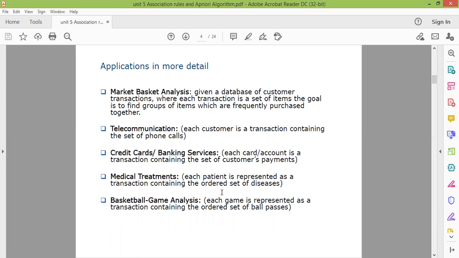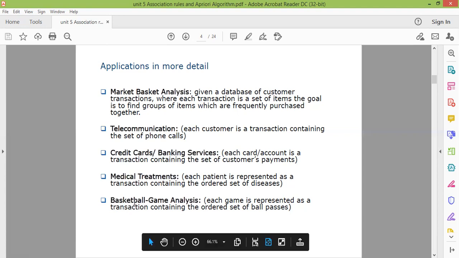Ordered set of diseases means if somebody has these symptoms, then they have a particular disease. So this is the symptom, this is the disease. This type of association can be found in association mining, where the symptoms are dependent upon the cause of a particular disease.